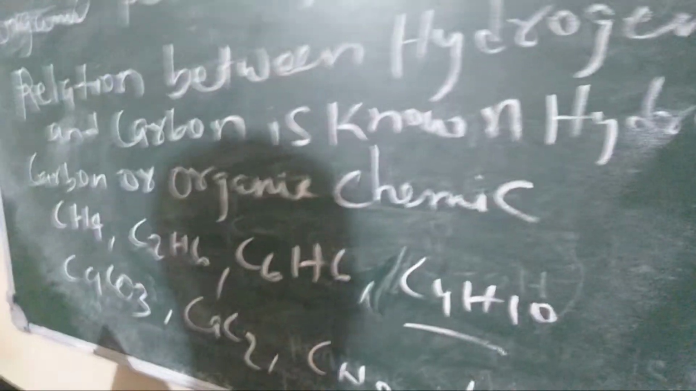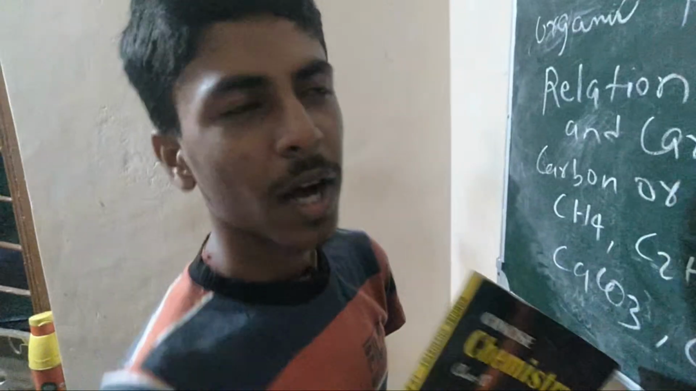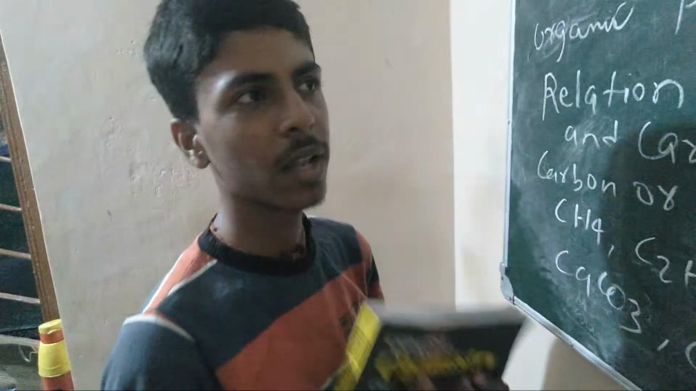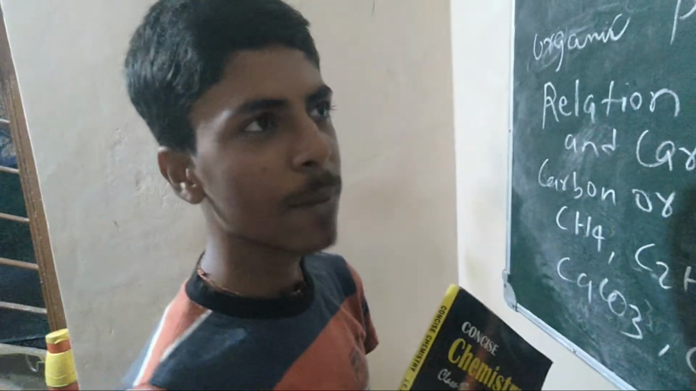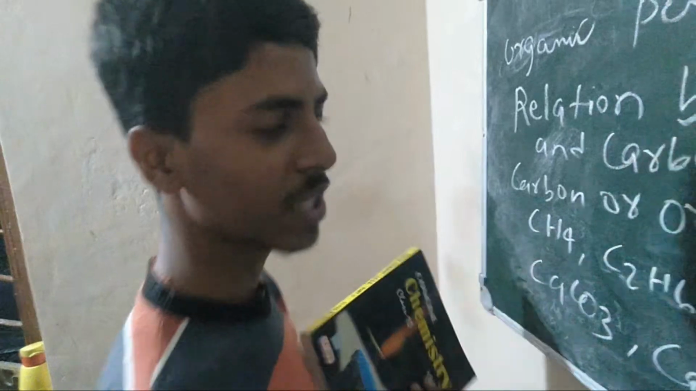But in previous or in ancient times, people were saying that if everything is made up of carbon, then we cannot form organic substance or material. But the scientist named Friedrich proved that we can make organic substance. So he first made urea.